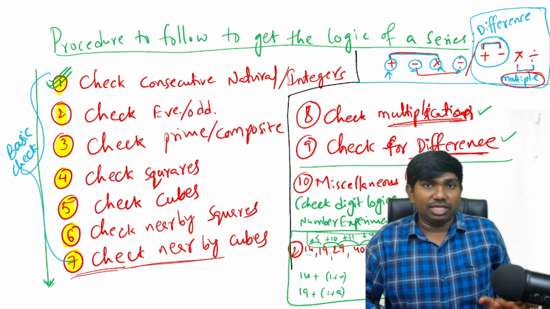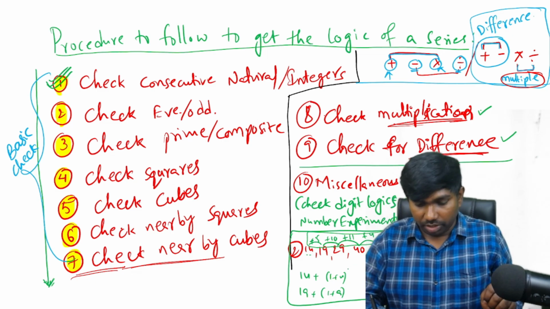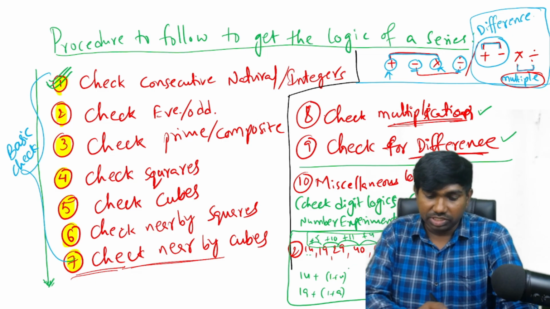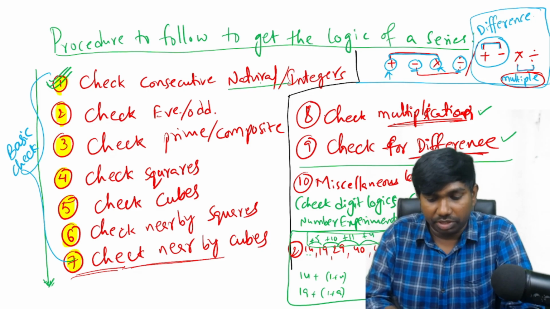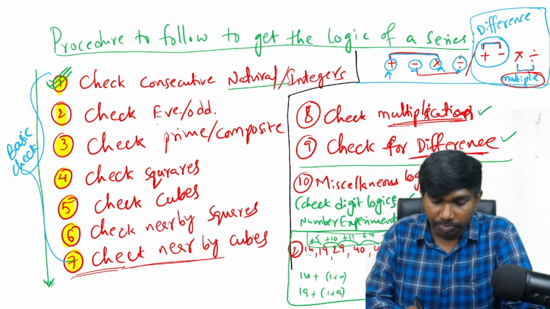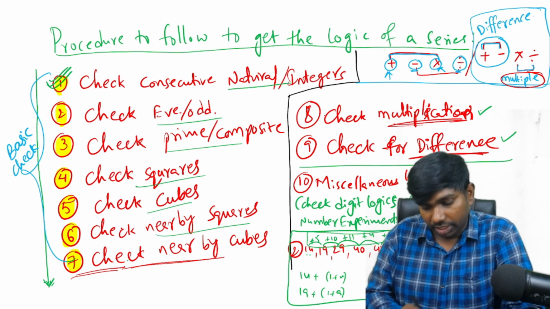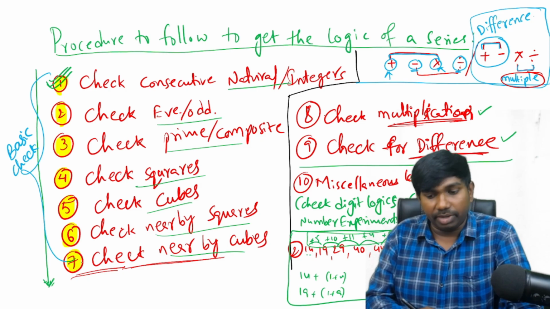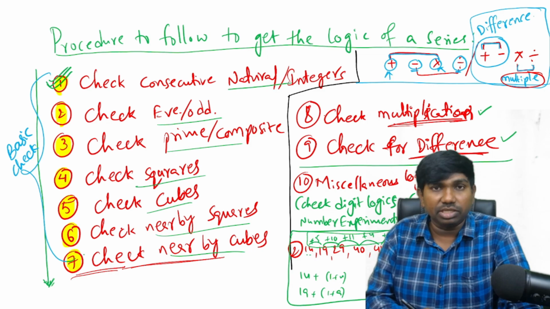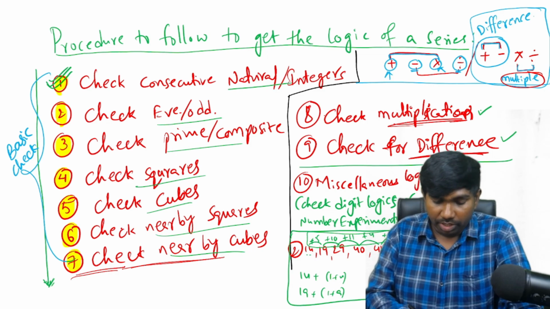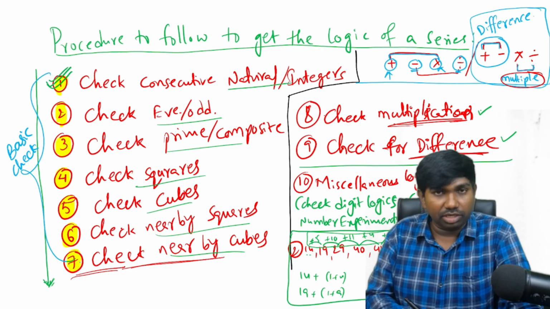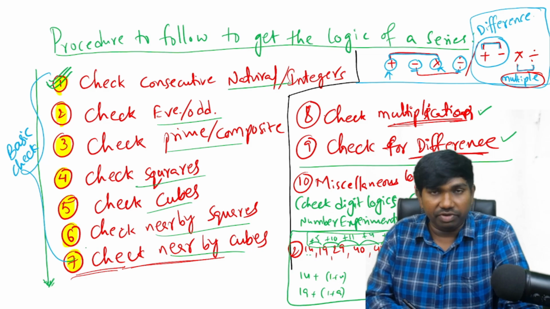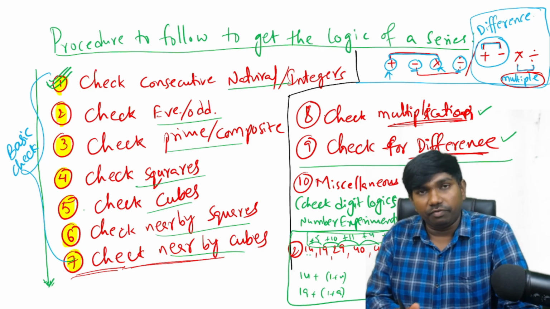So these are the 10 steps to follow while solving any number series question. The first step is to check whether all the given numbers are consecutive natural numbers, integers, even numbers, odd numbers, prime, composite, perfect squares, perfect cubes, nearby squares, nearby cubes. These are the things we already have in the brain, and we are matching the given numbers with them. After checking these, conclude that basic checking is completed and still we have not got the answer. Then go for the secondary stage.